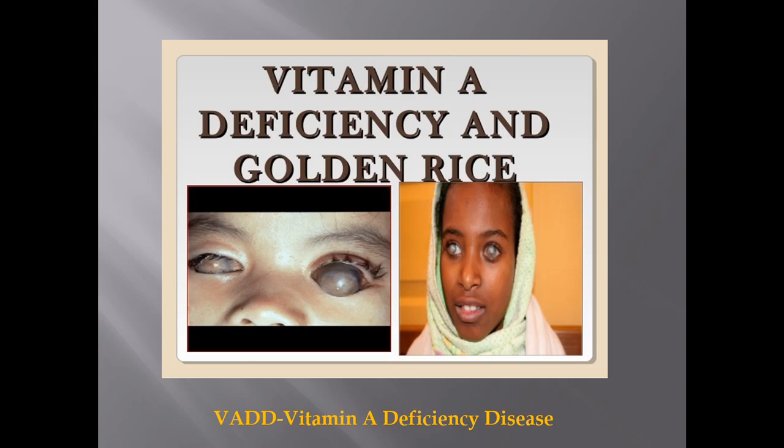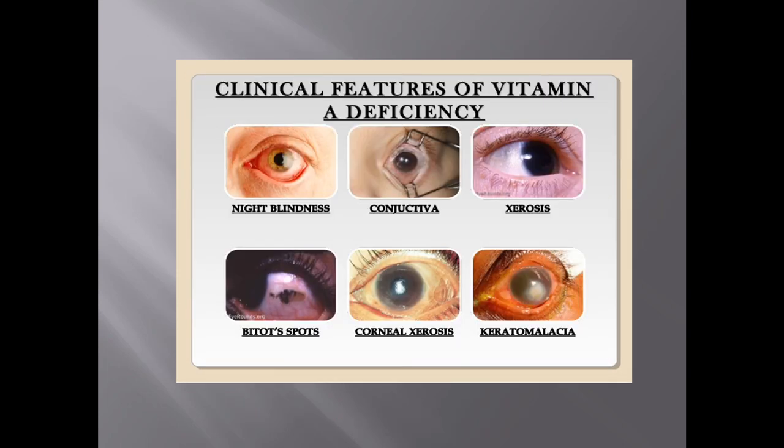In this slide you can find the problems associated with the children who are suffering from the diseases, and you can find the clinical features of vitamin A deficiency. All these are related to problems of the eye: night blindness, conjunctival xerosis meaning dry eye, Bitot spots, corneal xerosis, keratomalacia.